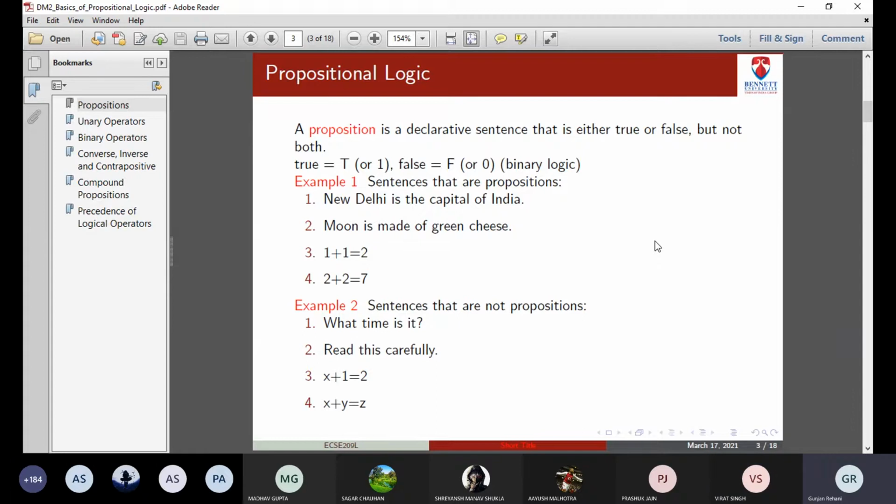Sentences which are not propositions, for example, when you're asking a question, what time is it? It is not a proposition. You cannot assign a value true to it. You cannot assign a value false to it. Read this carefully. If you are telling someone, again you cannot assign any truth value to it. It is again not a proposition. X plus 1 equals 2: sentences in which variables are involved. Unless and until you know the value of X, you cannot assign a value of either true or false to it, right? So these are again not propositions. So what is a proposition? Is this thing clear to all?